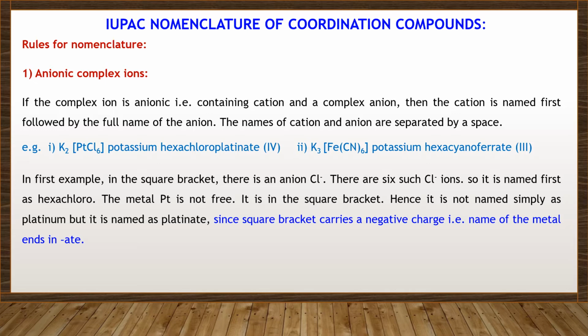It is named as platinate, since the square bracket carries a negative charge. That is, the name of the metal ion ends with ate. So the name is potassium hexachloroplatinate(IV).